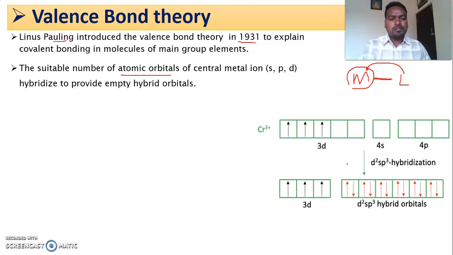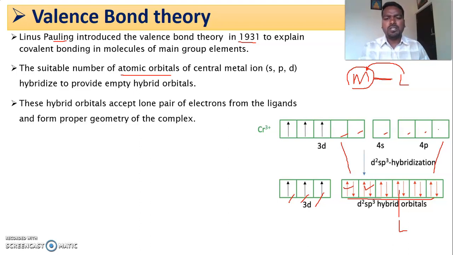And for the second postulate, you can see chromium. These are the vacant orbitals present in chromium. The 6 vacant orbitals undergo hybridization, and these are the hybrid orbitals of chromium, and to these orbitals the electrons from the ligands are added like this. In the box diagram, the electrons indicated in red color are the electrons which come from the ligand, and these are the electrons of chromium present in the valence shell.